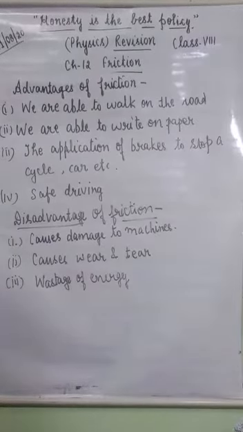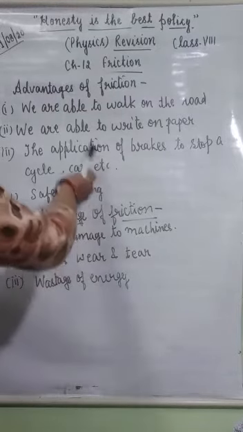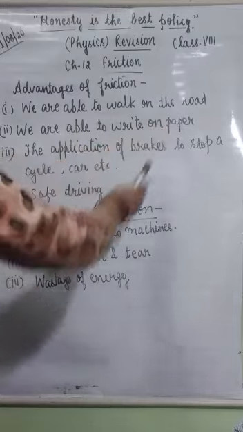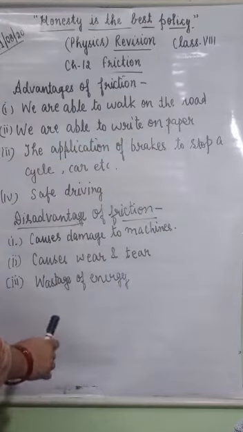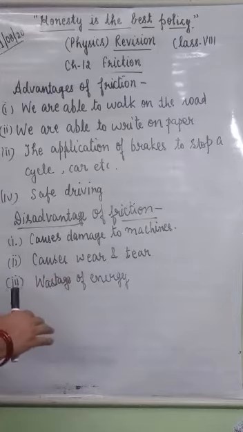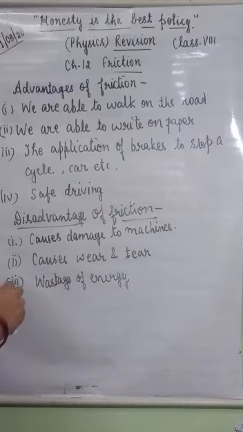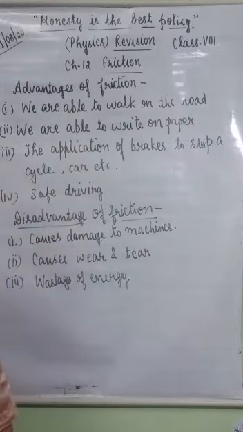Here are some advantages and disadvantages of friction. We are able to walk on the road easily due to friction. When the soles of shoes and the ground come in contact, we are able to walk on the road easily due to the friction. We are able to write on paper.